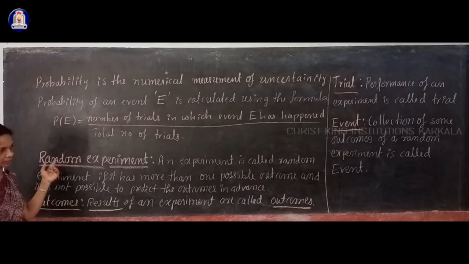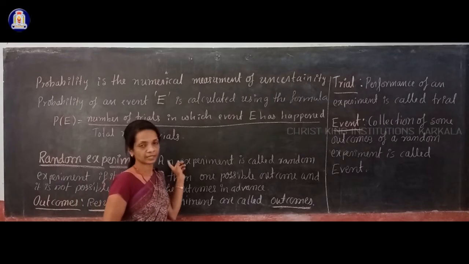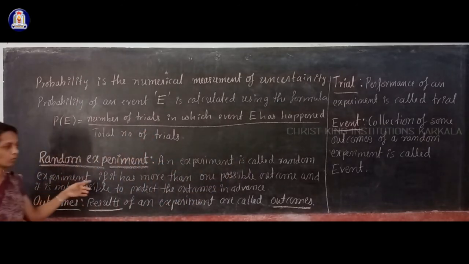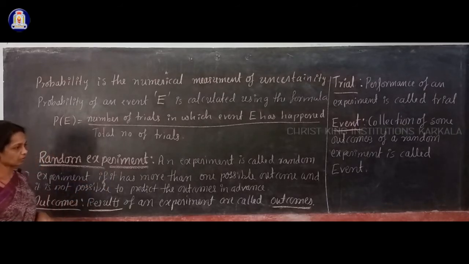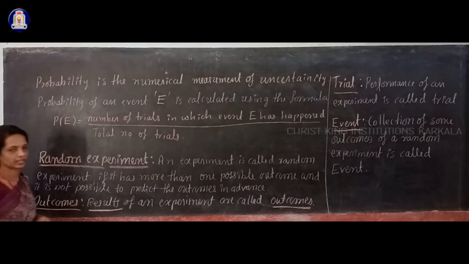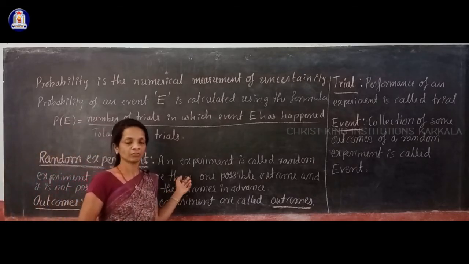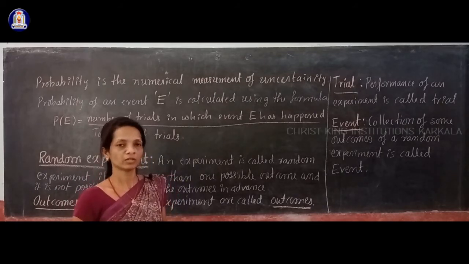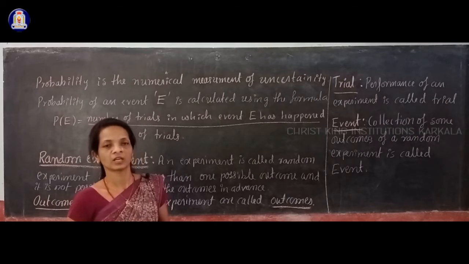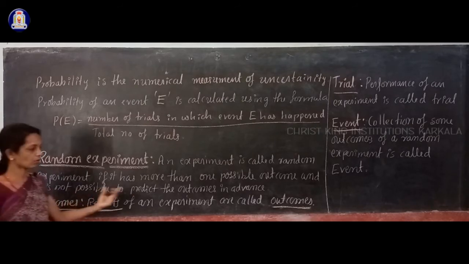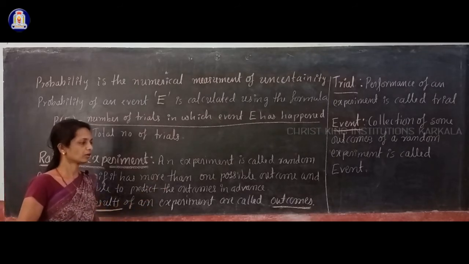First one, random experiment. Random experiment means what? That is an experiment, and that experiment is called a random experiment if it has more than one possible outcome, and it is not possible to predict the outcome in advance. Okay, one experiment is called a random experiment if it has more than one possible outcome, and you cannot predict what outcome you will get in advance. Okay, outcome means what? The results of that random experiment are called outcomes.